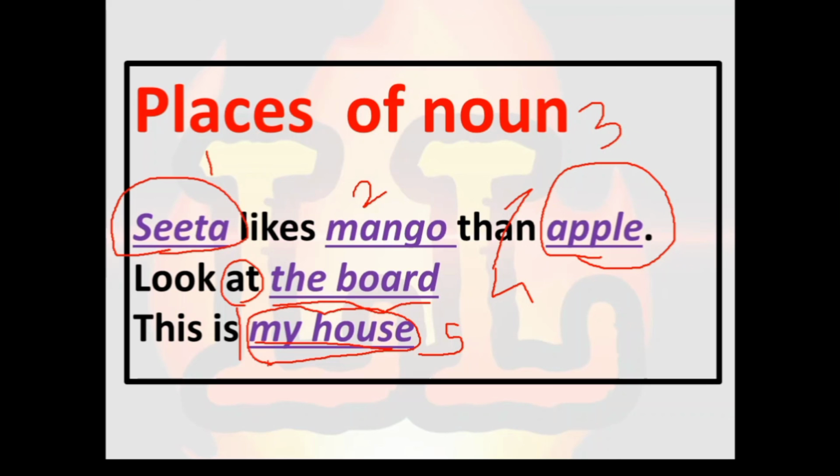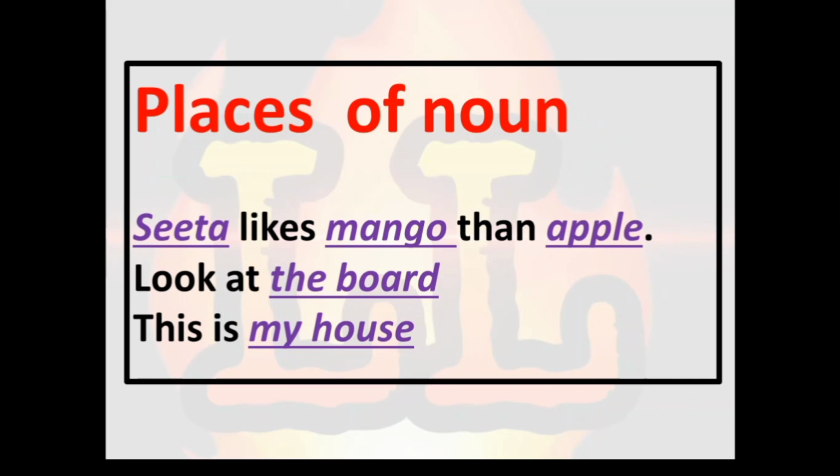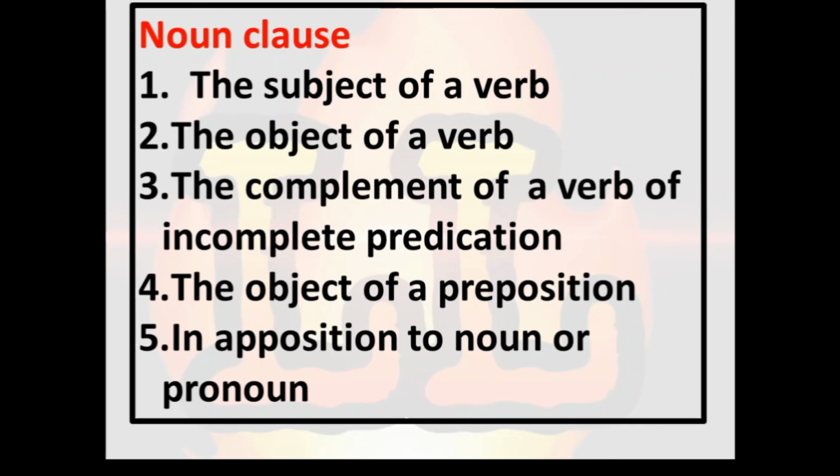The names are very simple. The very first noun clause is the subject of verb. As we have seen, Sita likes. Sita is the noun which comes before the verb. So whenever a clause comes in the place of Sita, we can call it subject of verb.